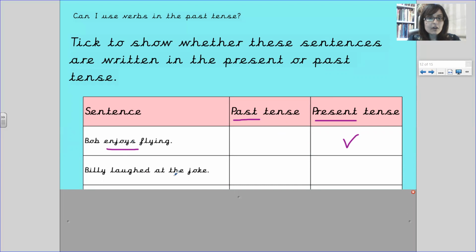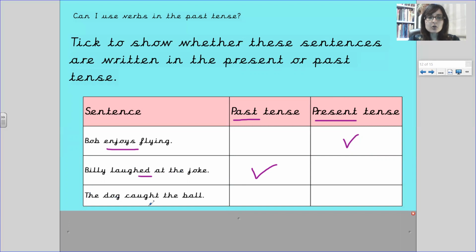Right, Billy laughed at the joke. Past or present? Billy laughed. Here's a big clue. Laughed with an ed. So Billy laughed at the joke. The verb is laughed and it's in the past tense. So I'm going to tick this box.